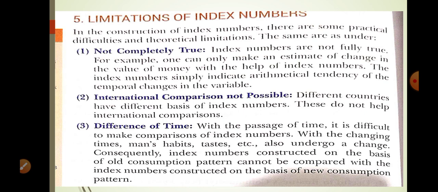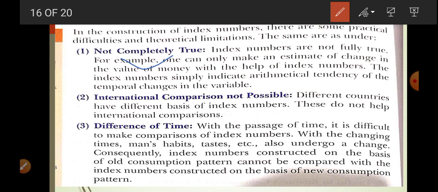Now limitations. What are the demerits of the index number? It is not completely true. Why? Because it is an average, so it can't be true for each and every commodity. Like if there is an increase in the price level by 7%, it does not mean that the price of each and every good is going to increase by 7%. So it gives us only a generalized figure or the tendency of the economy. It does not tell about each and everything.